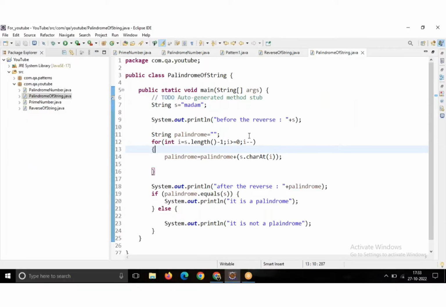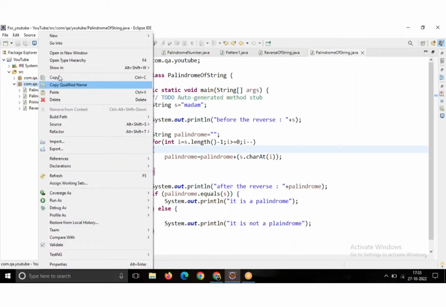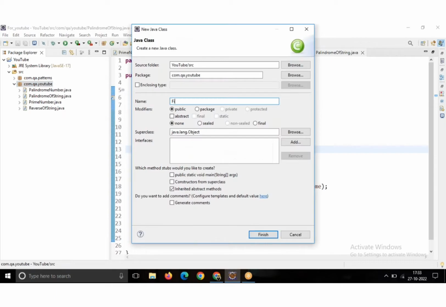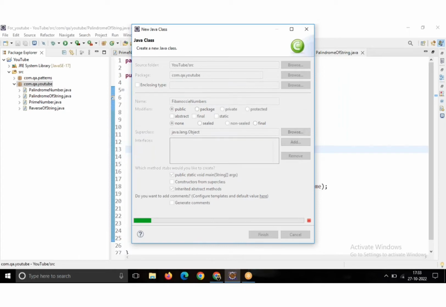Hi guys, here we are going to execute the Fibonacci series program. So here I am creating the class. The class name is Fibonacci numbers, and the main method, and finished.